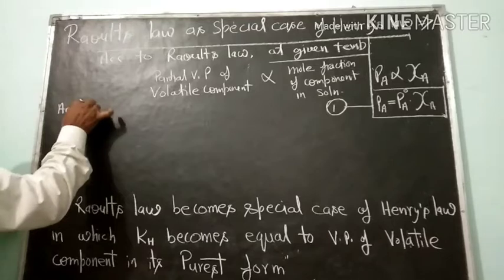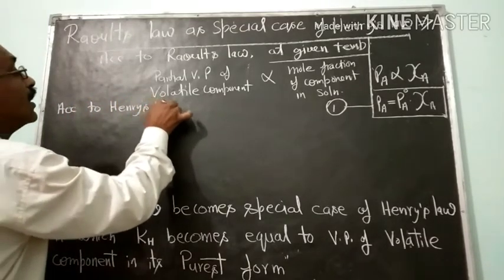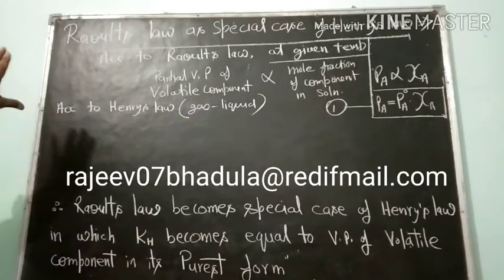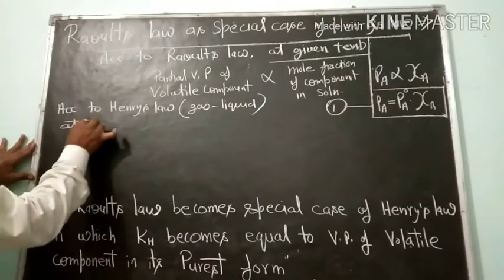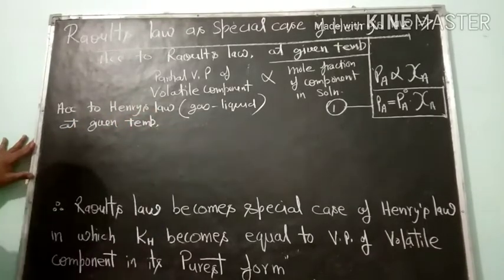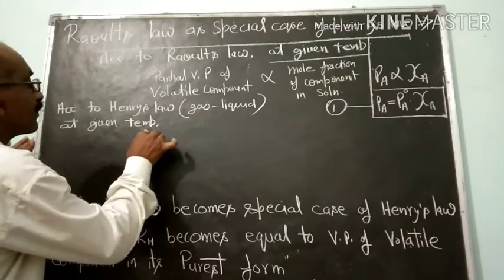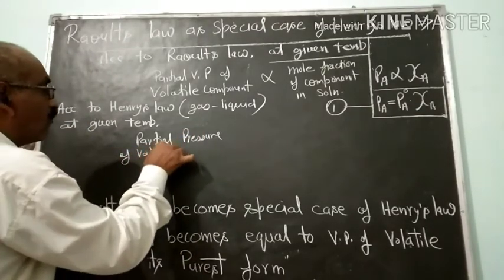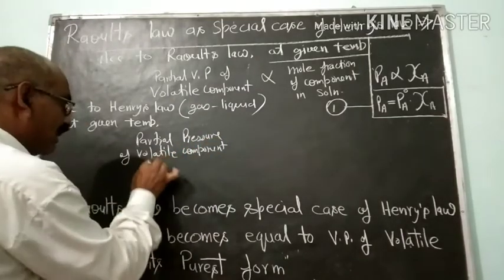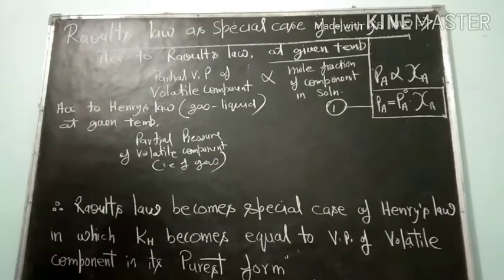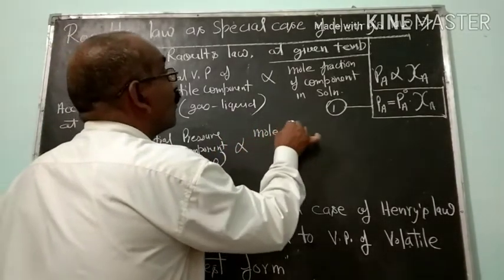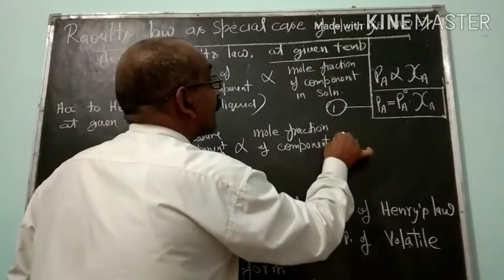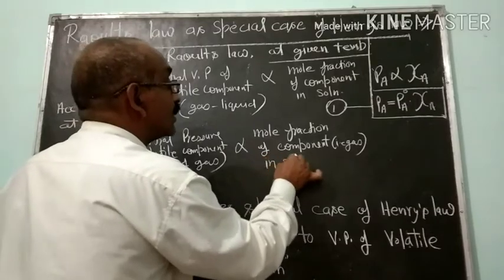Now, according to Henry's law, which is applicable to gas-liquid systems, this law states that at a given temperature, the partial pressure of the volatile component, here the gas, will be proportional to the mole fraction of the component, that is the gas, in solution.